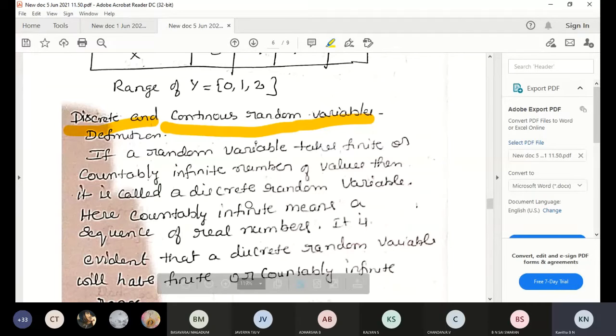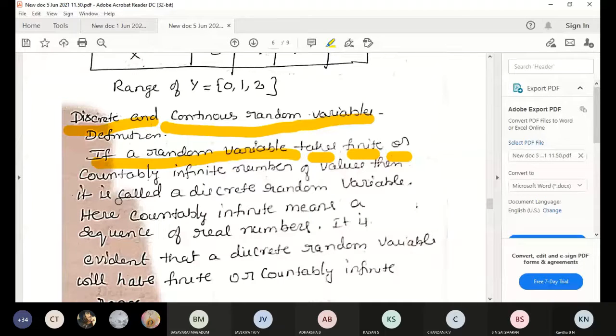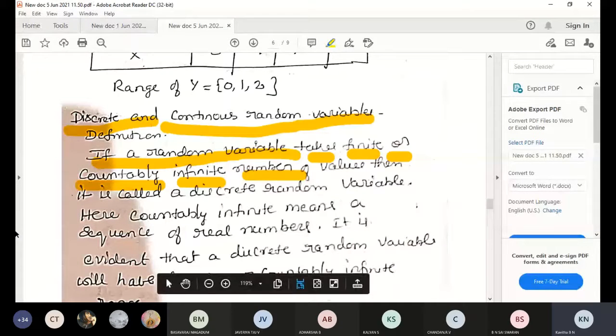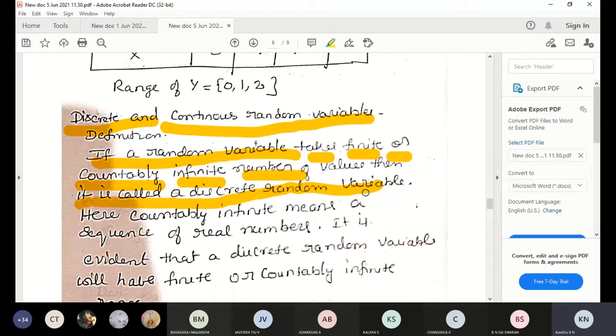If a random variable takes a finite or countably infinite number of values, then it is called a discrete random variable.